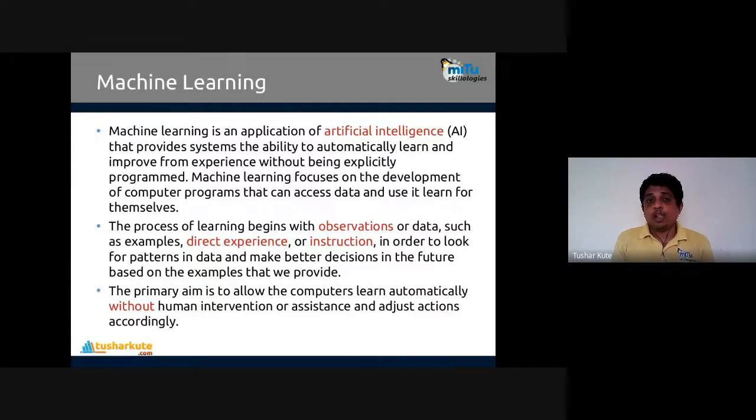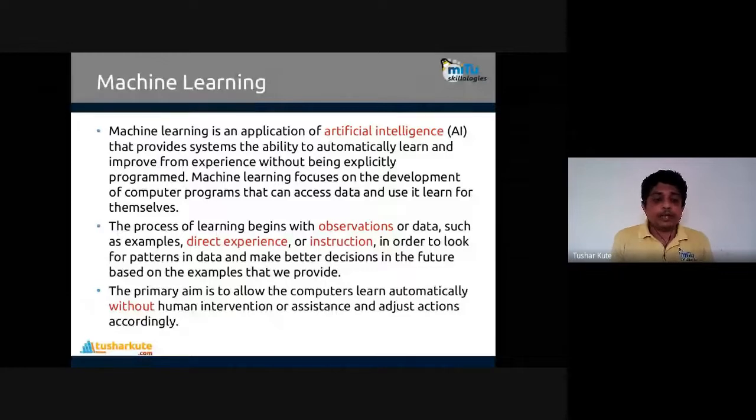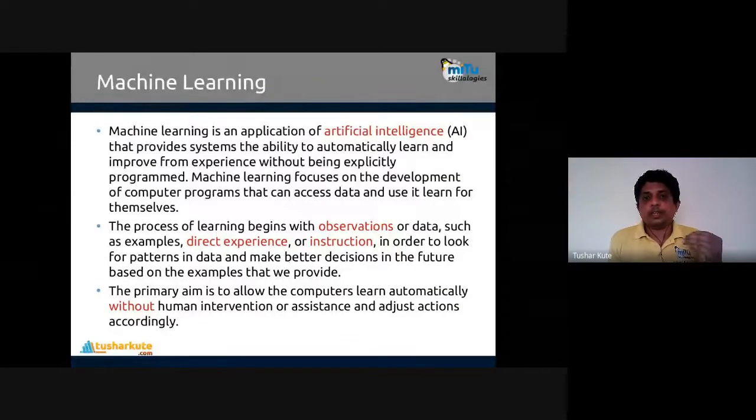Now, machine learning is an application of artificial intelligence, an application of AI that provides a system the ability to automatically learn and improve. Learn and improve means whatever learning is given, it will learn by itself, automatically learn and improve from experience without being explicitly programmed. So without programming, they will learn from the data, build the model, and do the predictions, or make the decision of their own.